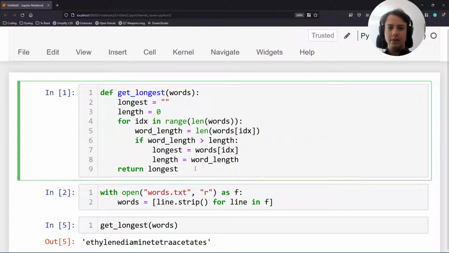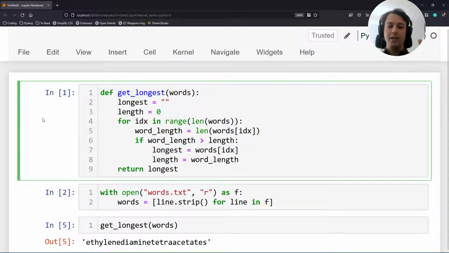And I think it's fairly easy to understand the code, right? You set the auxiliary variables that will keep track of the longest word we found so far. And then we go through the list of words. We pre-compute the length of the current word. And then we check if it's the longest word so far. And if so, we update the longest word we found so far. And this is straightforward, right?